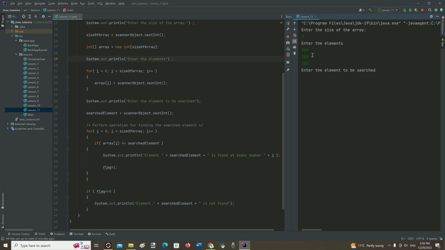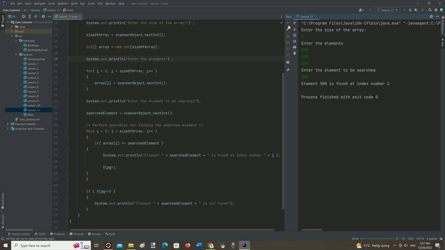Having accepted these numbers, it asks about the number that needs to be searched. Let's say the number 300 needs to be searched. After running the program, it found this number at the corresponding index number 2. And it's correct, as 300 was placed at index number 2 as its first value placed in the array.